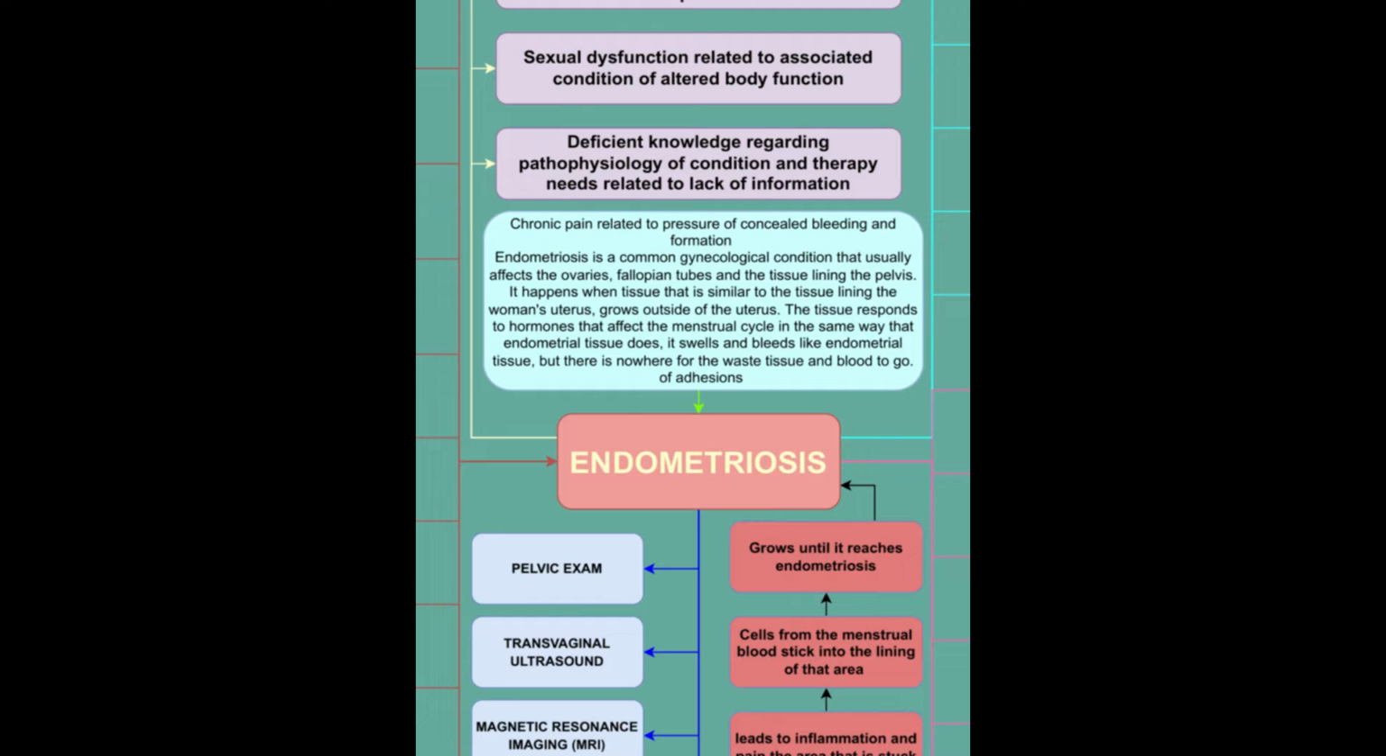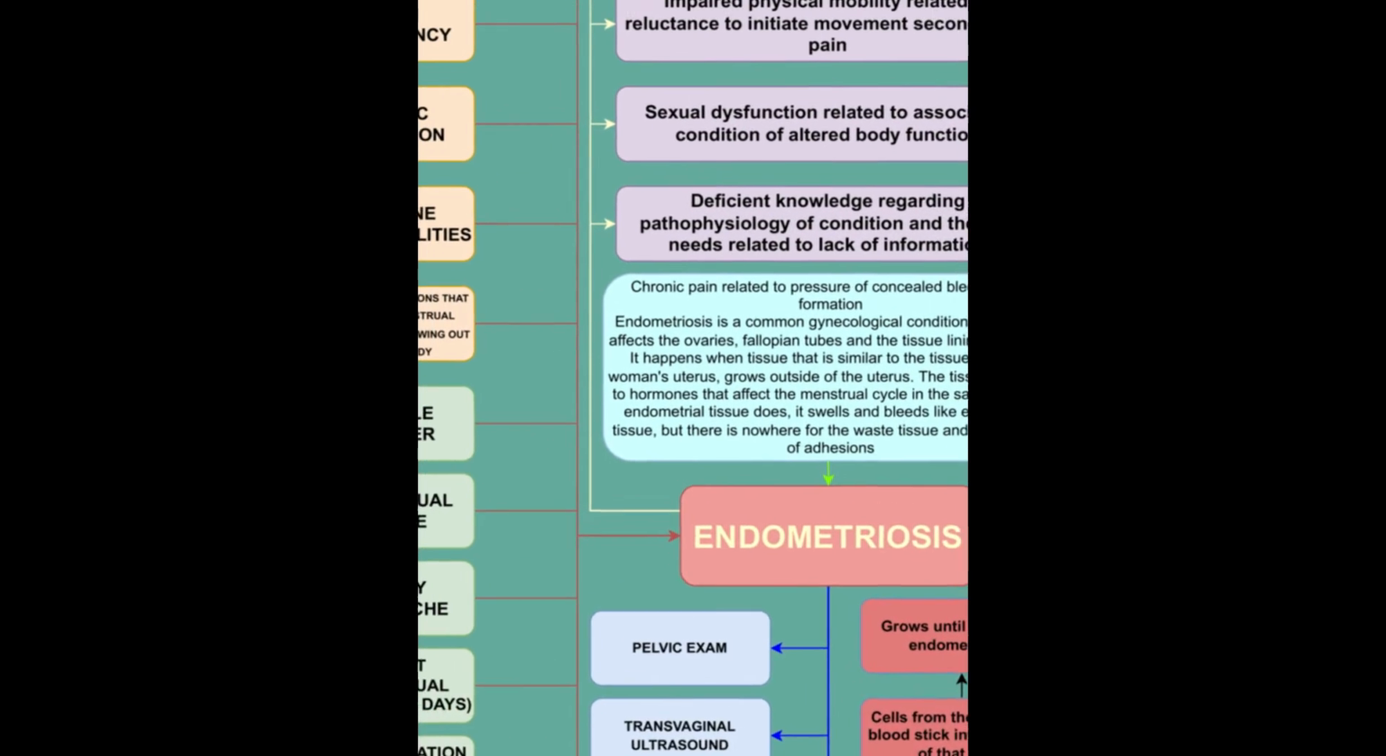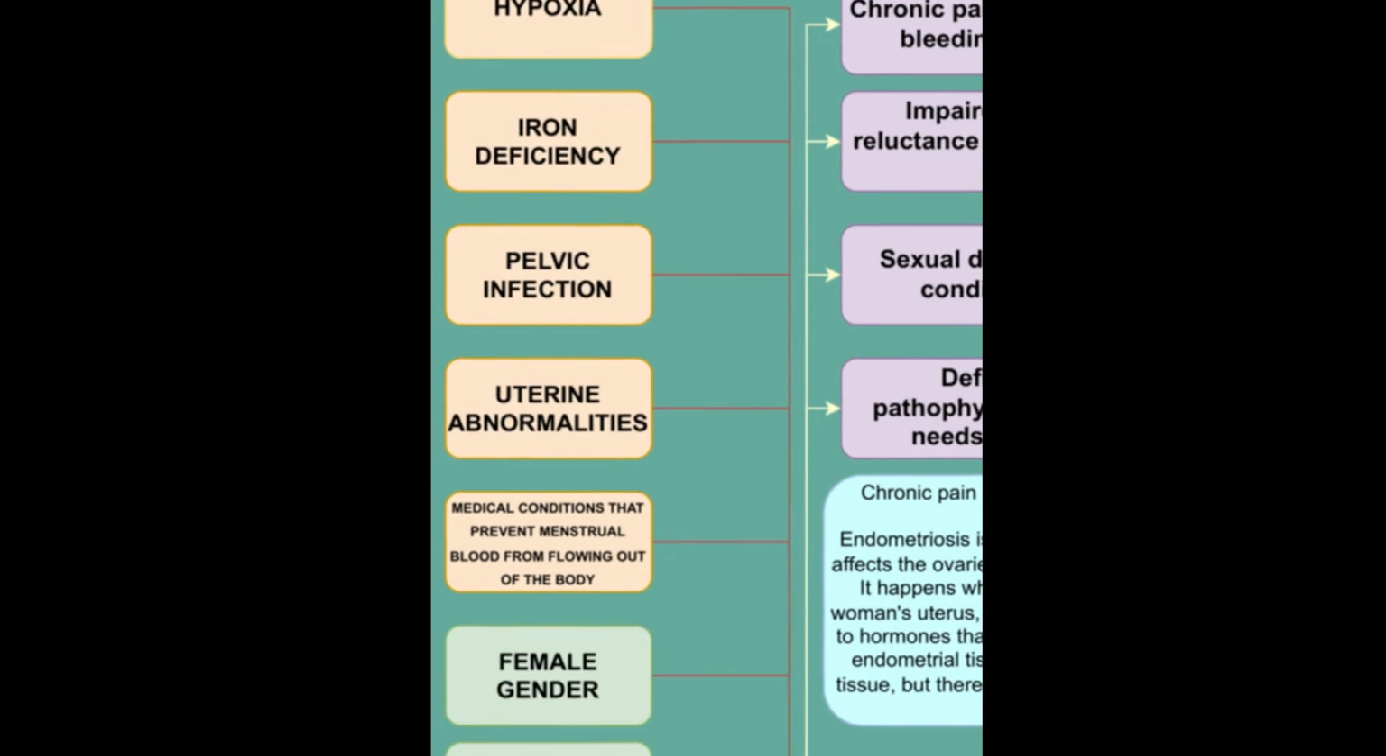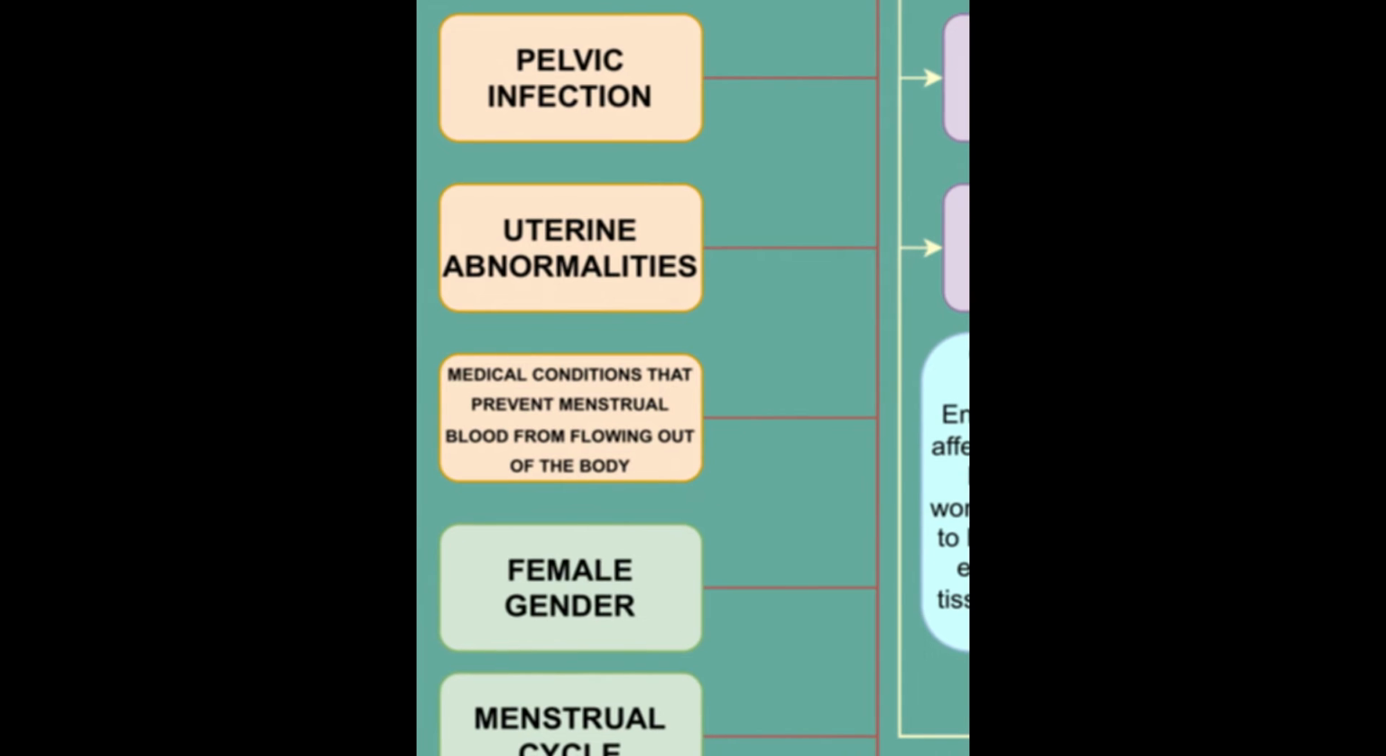There are three main types of endometriosis based on its location, namely superficial peritoneal lesion, endometrioma or ovarian lesion, and deeply infiltrating endometriosis. At this juncture, we will now tackle the precipitating factors. First, we have hypoxia. Second is iron deficiency, which may contribute to the early onset of endometriosis. Third is pelvic infection. Fourth is uterine abnormalities. And lastly, we have medical conditions that prevent menstrual blood from flowing out of the body normally.